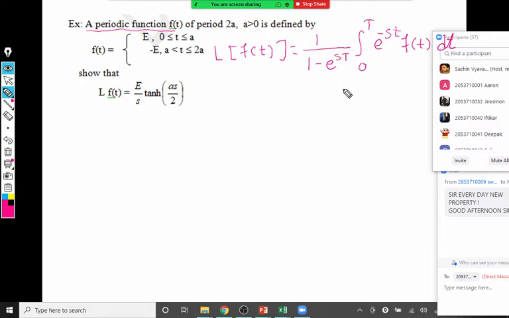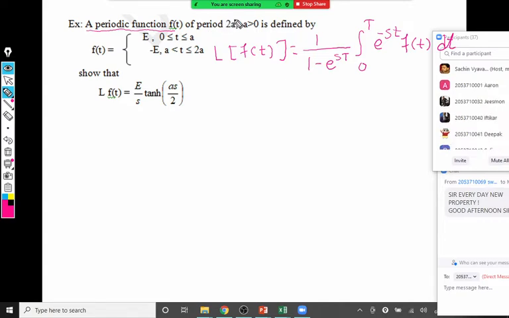Because this function is a periodic function, because of that this property is used. Now can you tell me what is the value of capital T here? What's the value of capital T in the example? Yes? So 2A. 2A, correct.